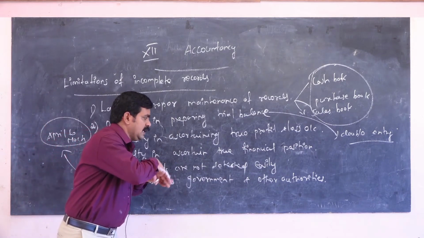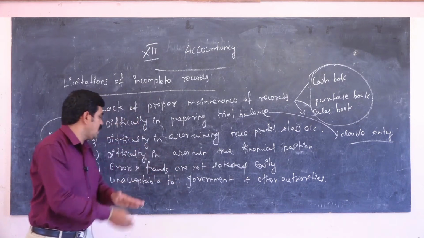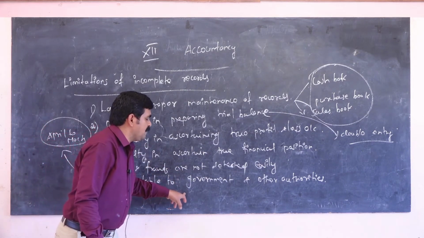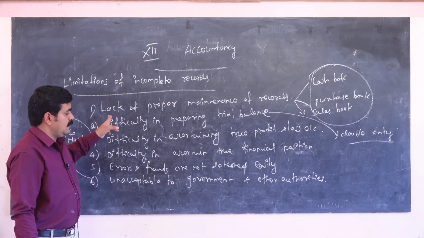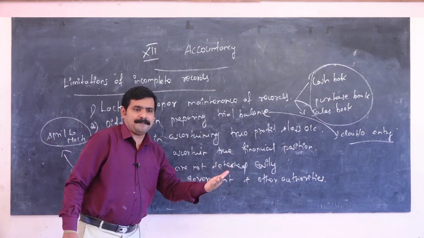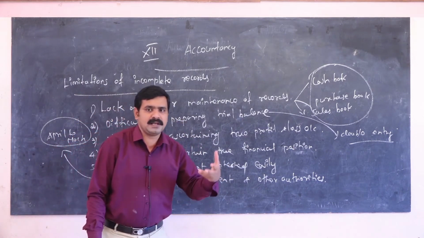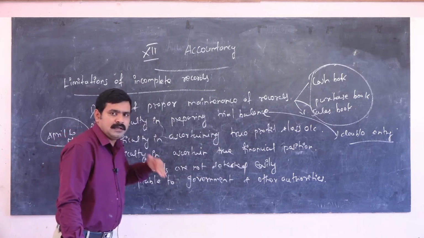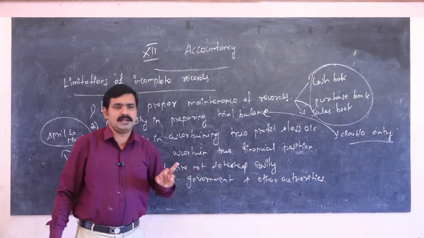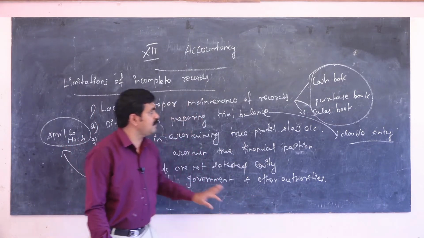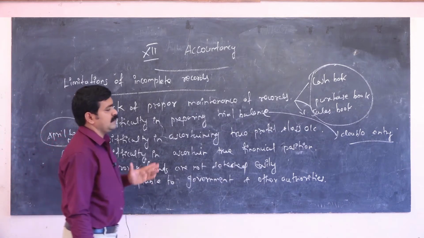We don't have any records and we don't have particular books, so this is not acceptable to the government and other financial authorities. This is an important question in your exam. These are the limitations of incomplete records.